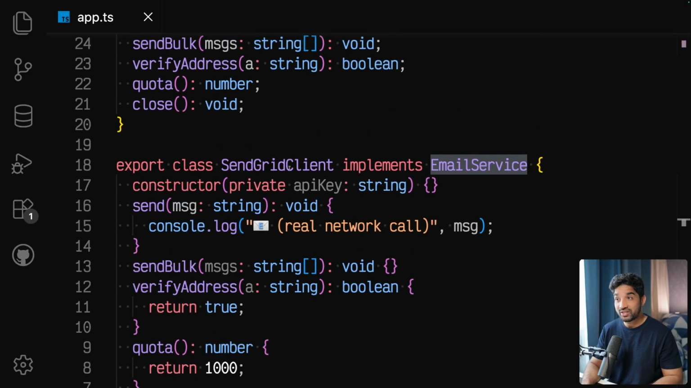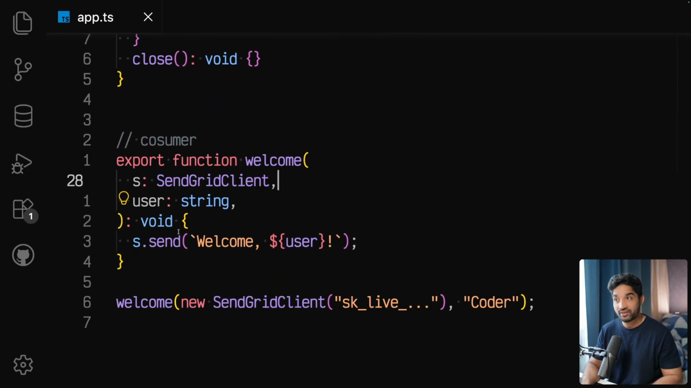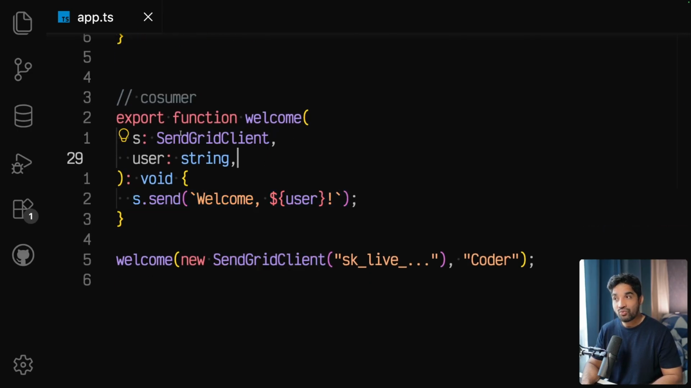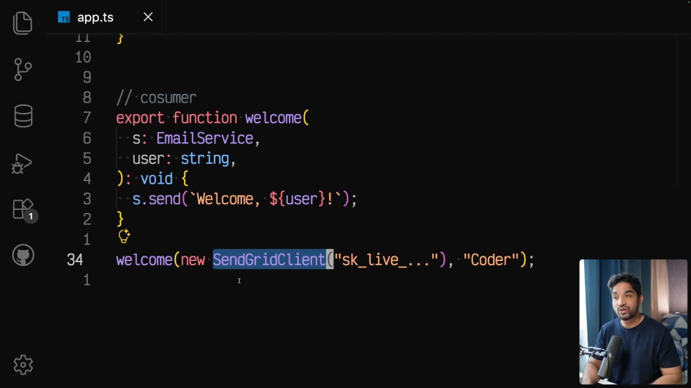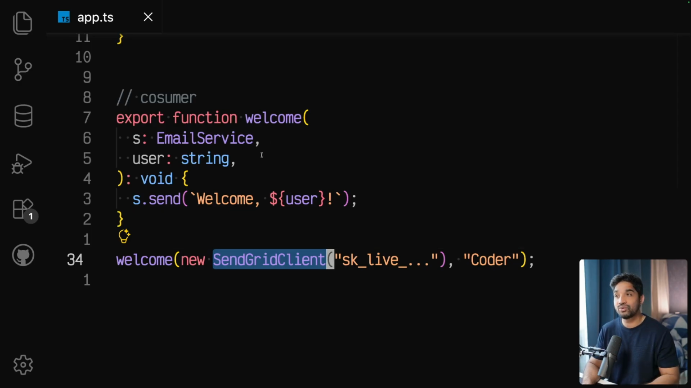We could put SendGridClient here as well, the concrete implementation. We can do that and everything would work. There is no problem. Why do we use interfaces here? Because we need to have polymorphism. We could pass SendGridClient here, or we could swap it with a different sender, or maybe any other provider. And for that, we need to have the interface here.